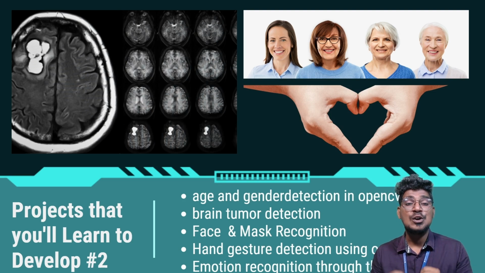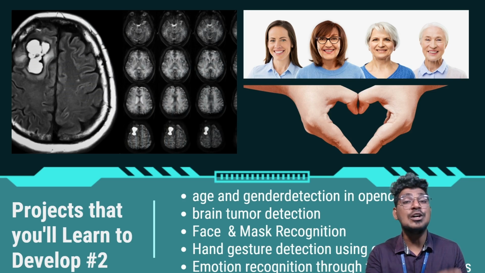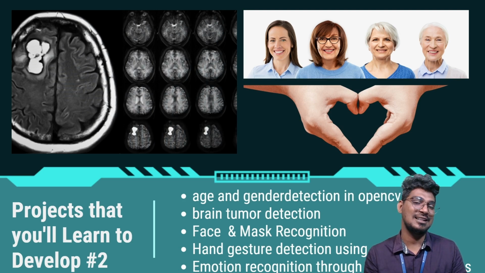These are all the projects where you can receive hands-on experience in real time, and you can learn how to create a model and how to train a model.